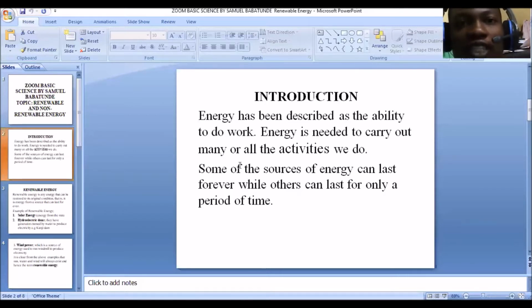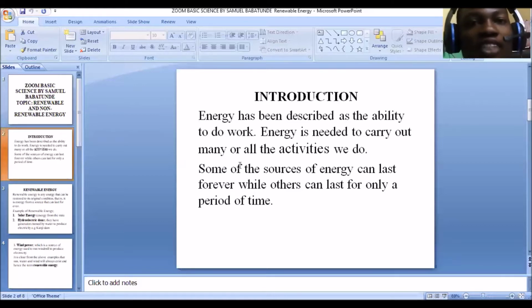Now, these sources of energy, some can last forever. Why do they last forever? Because what? They can be renewed. You cannot use them up. They can last for a lifetime. They cannot be used up, they cannot finish. While others can only last for a period of time, like 2 years, 3 years, 5 years, 20 years. They cannot last forever.